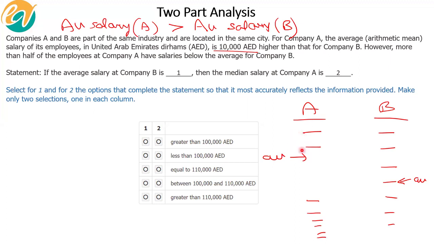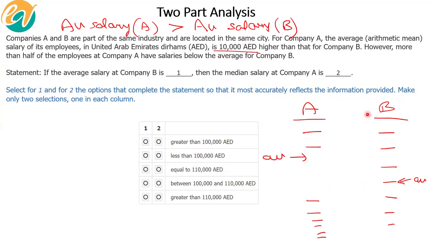That in company A, the top management is earning exceedingly high salaries, resulting in a greater average, but most of the employees are earning very little in company A. So this is how we can reconcile these, right?